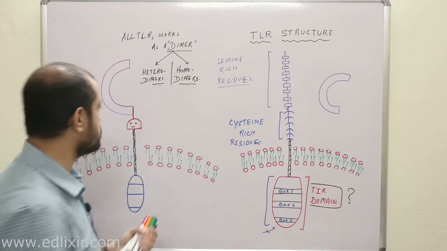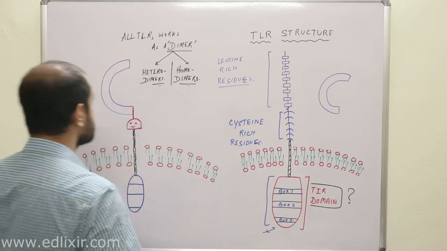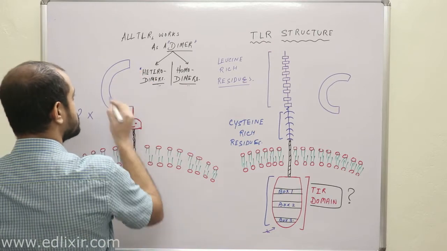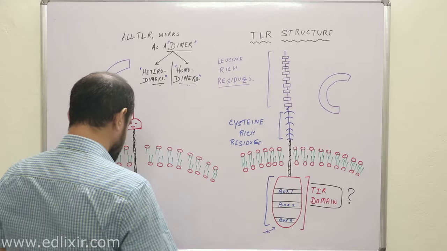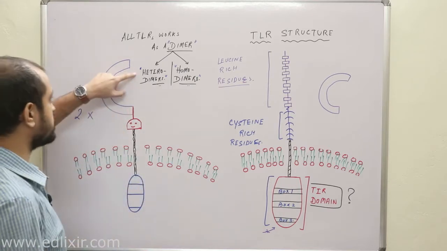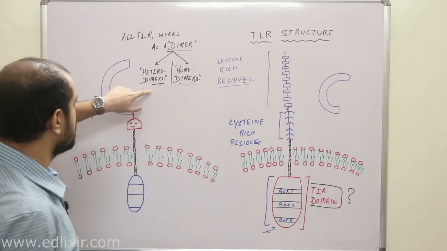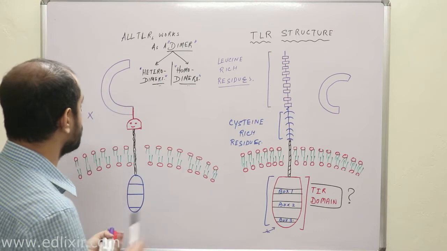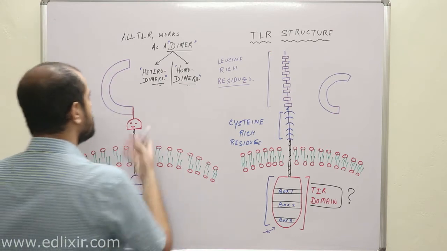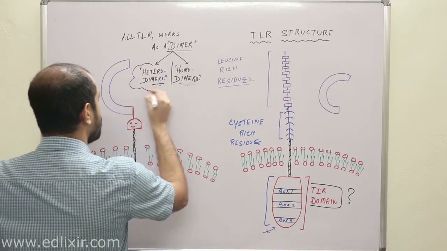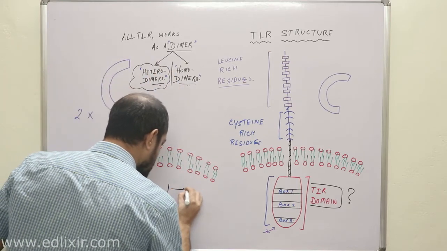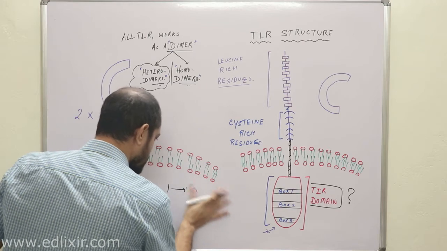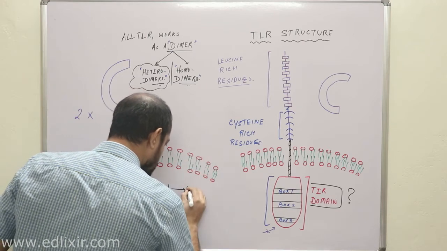Now the interesting part you need to understand is that these heterodimers and homodimers are very important. Why? Now listen, what do you mean by heterodimers? You know that there are TLR 1 to 10, right? There are 1 to 10 TLR molecules.